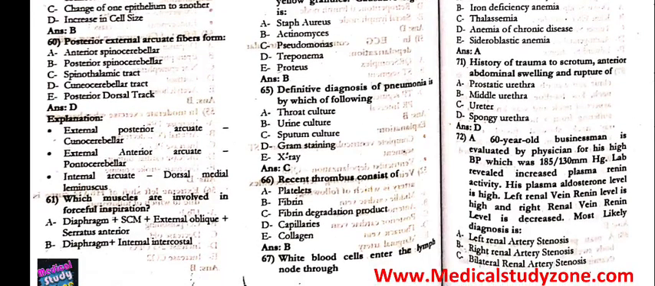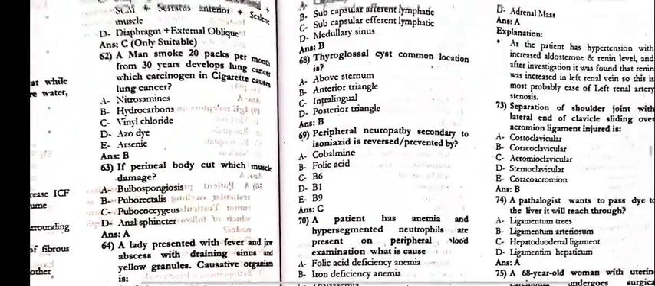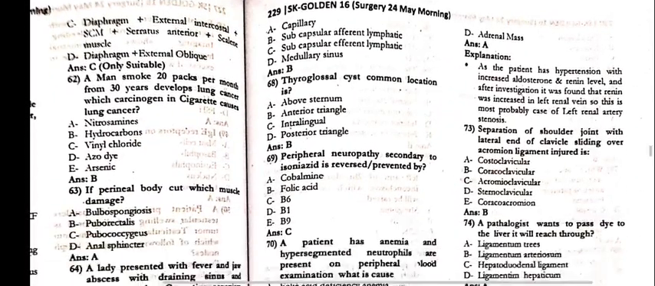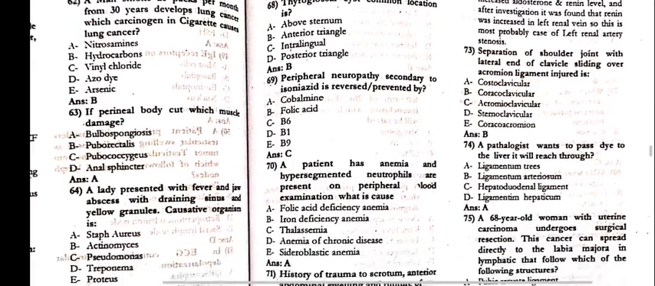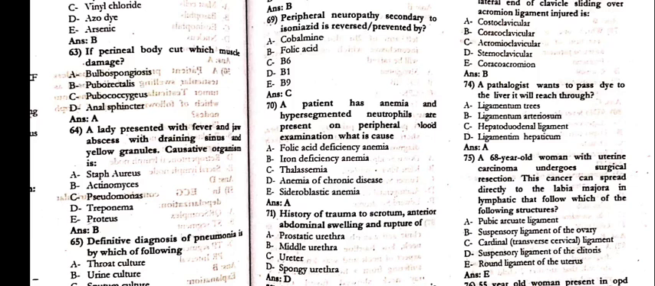65. The definitive diagnosis of the pneumonia is by which of the following? That is sputum culture. 66. Recent thrombus consists of fibrin. 67. White blood cells enter the lymph nodes through the subcapsular efferent lymphatic. 68. Thyroglossal cyst common location is the anterior triangle. 69. The peripheral neuropathy secondary to isoniazid is reversed or prevented by vitamin B6. 70.